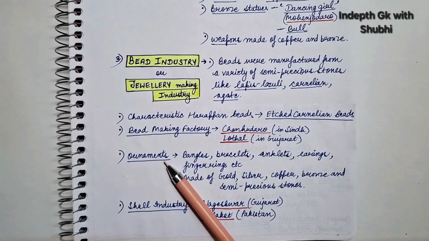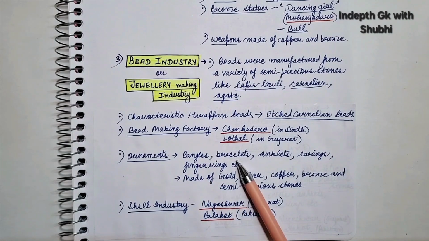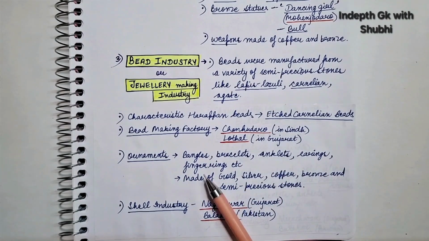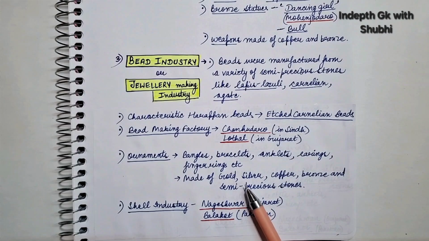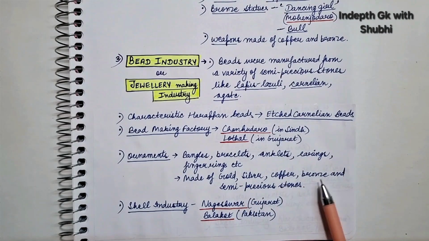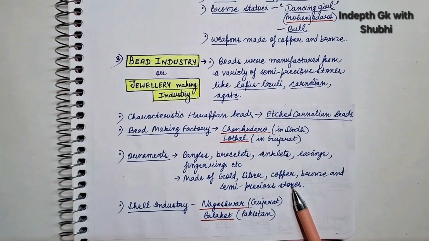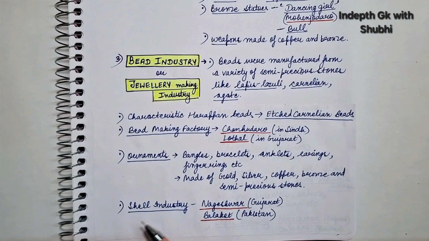Next are the ornaments. So archaeologists have found different types of ornaments like bangles, bracelets, anklets, earrings, finger rings, etc. And these were made of gold, silver, copper, bronze and semi-precious stones, right? Next is the shell industry. Shells were also used for making different ornaments, and the shell industry was found in Nageshwar, which is in Gujarat, and Balakot, which is in Pakistan, right? Now जो ये location के points होते हैं, different factories की locations, these are very important, so do remember them.